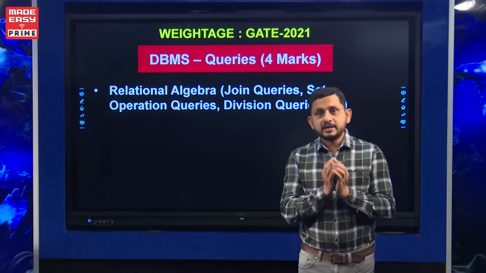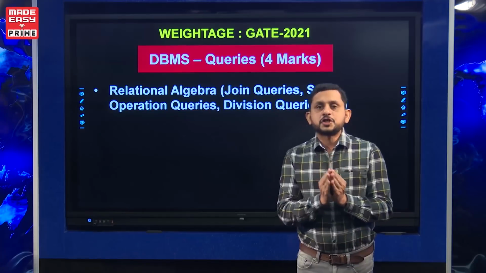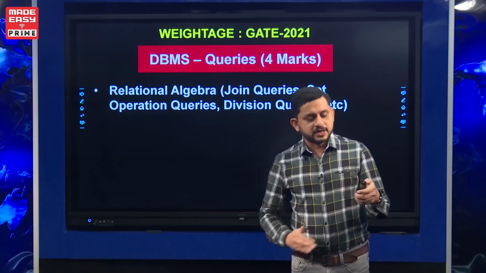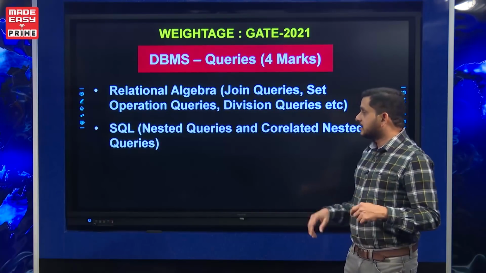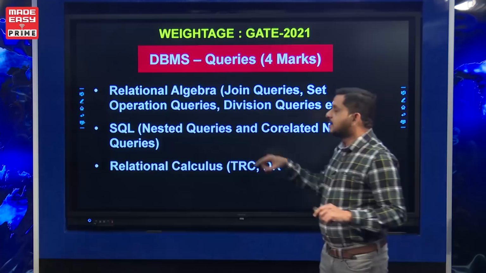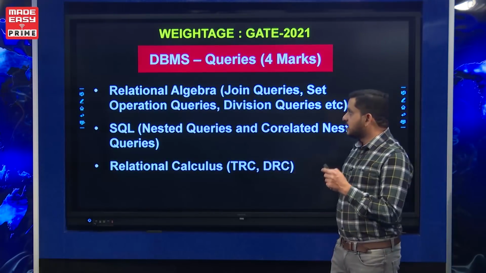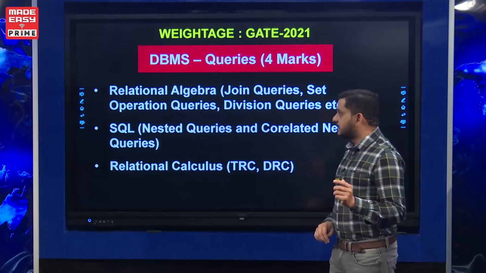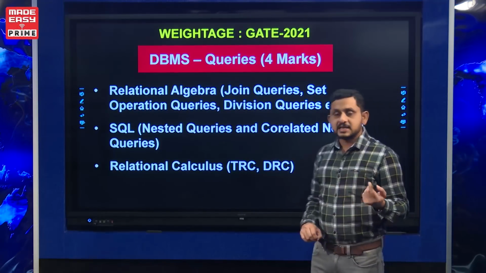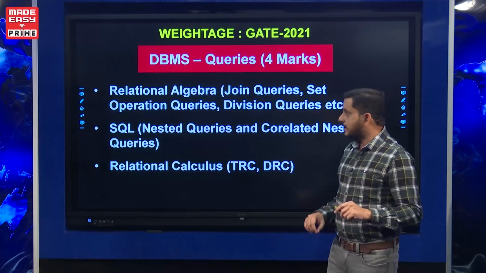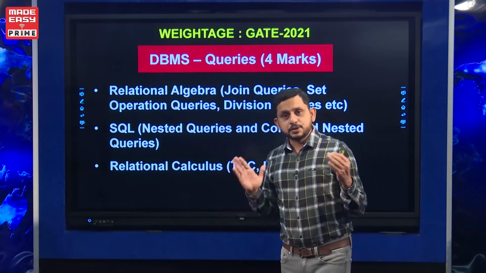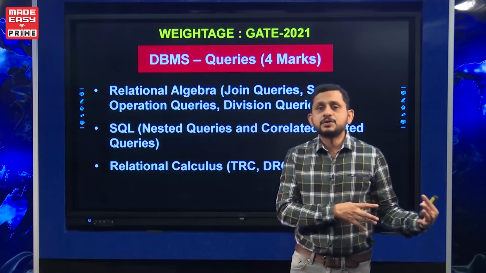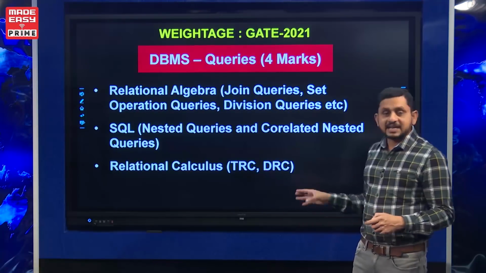And once we know the development of relational algebra queries, it becomes easier to write the next type of queries, which are SQL. So there are 3 types of queries we are going to study as part of MedEasy live classes. One is relational algebra queries by using various operators, joins and division, set operations etc. And SQL queries, so nested queries we are going to study, correlated nested queries we are going to study, and relational calculus.